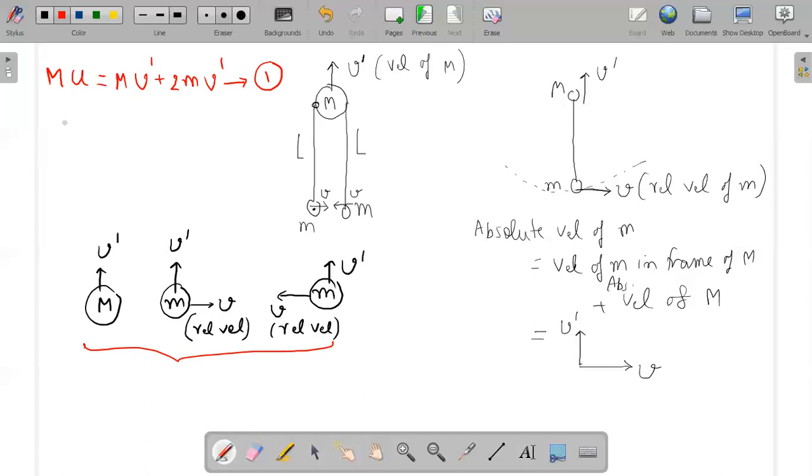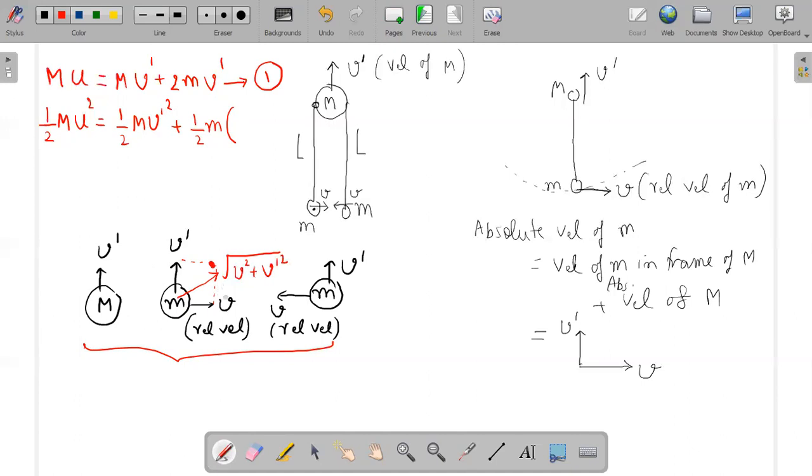Conservation of energy. At the initial moment, the energy of the system was half M into u square, whereas now the energy is half capital M v dash square for the capital M mass and half small m. Remember, the resultant velocity of small m will be, as per the law of parallelogram, square root of v square plus v dash square.